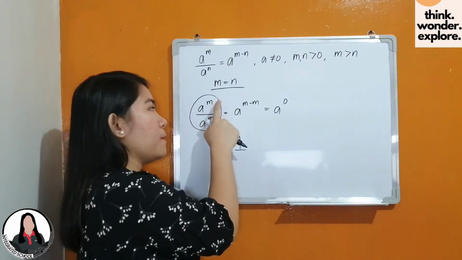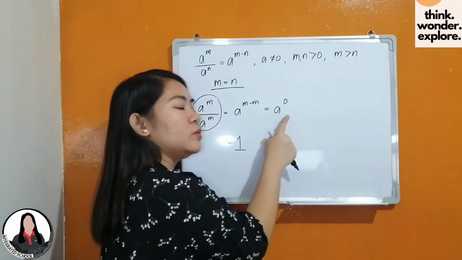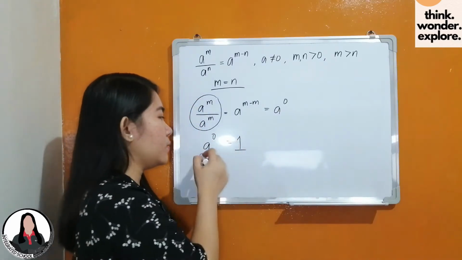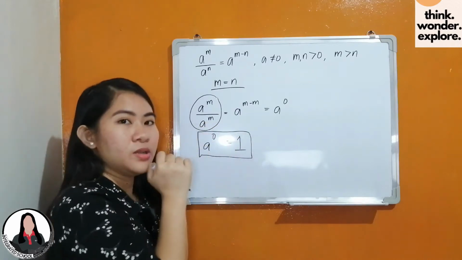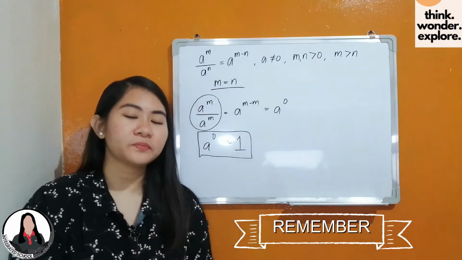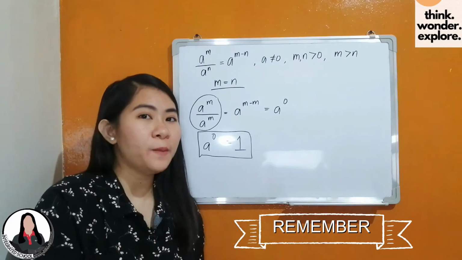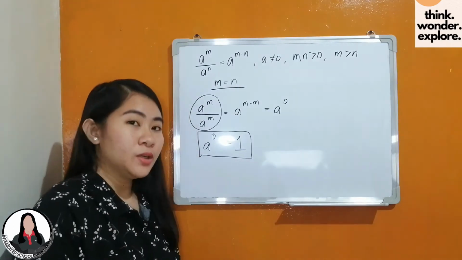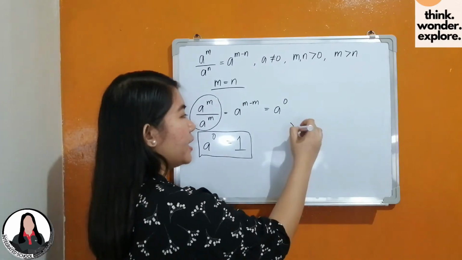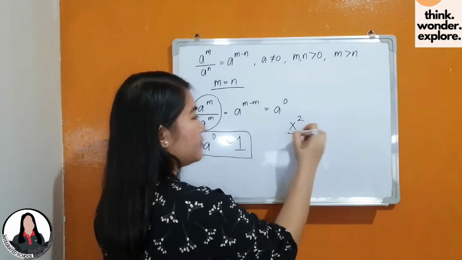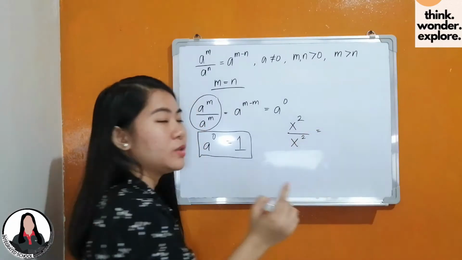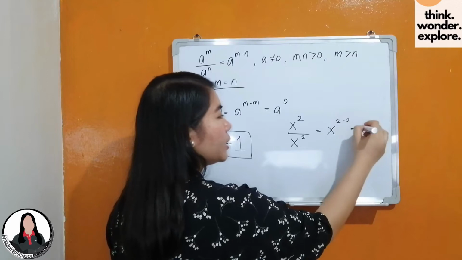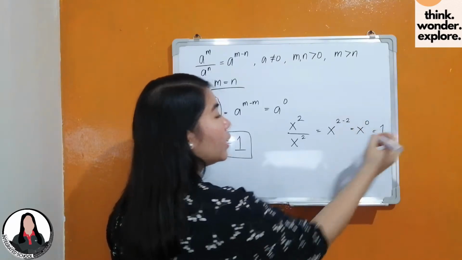So, if a raised to m divided by a raised to m is equal to 1, and a raised to m over a raised to m is equal to a raised to 0, then therefore, a raised to 0 is equal to 1. So from this, we can conclude that in raising a number to 0, that is always equal to 1. So for example, let's have x squared divided by x squared. So this is equivalent to x raised to 2 minus 2, x raised to 0, that is equal to 1.